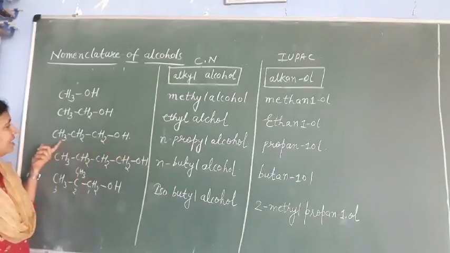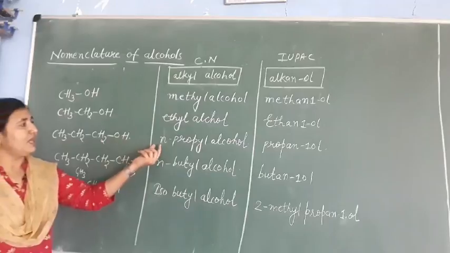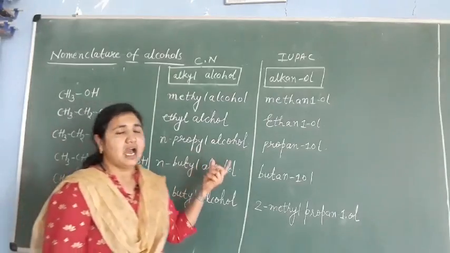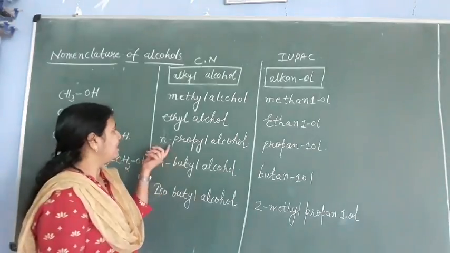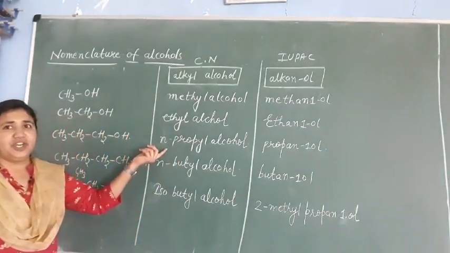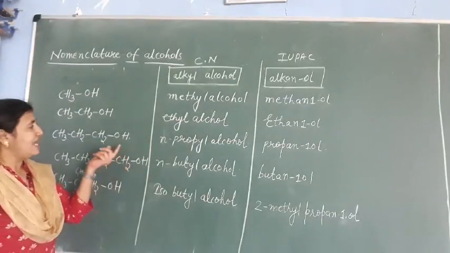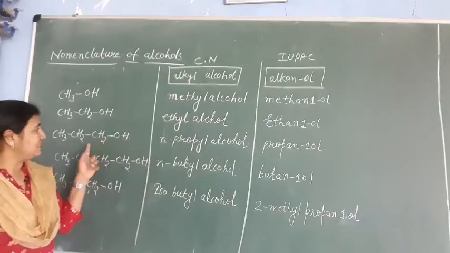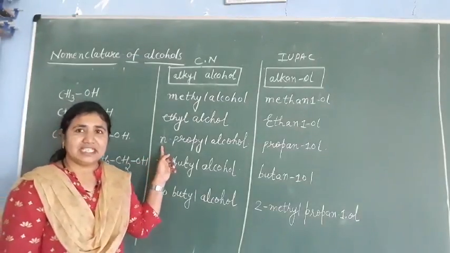Next we have CH3CH2CH2OH. Okay, so here how many carbons are there? 3 carbons. So it is n-propyl alcohol. After 2 carbons, for common nomenclature we can use n here. n is for normal, straight chain. If the carbon atoms are having a straight chain and the functional group is attached to the first carbon only, then we use the prefix n here.